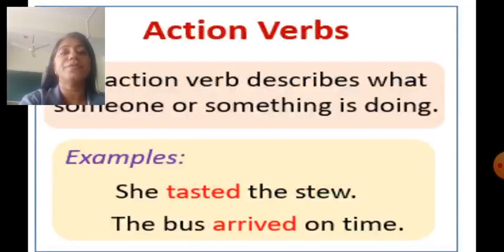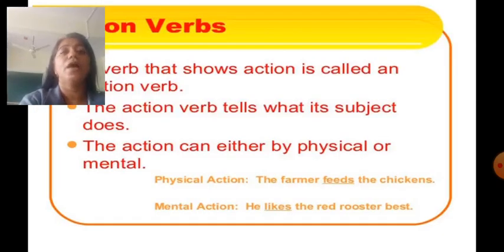An action verb describes what someone or something is doing. For example, she tasted the stew. The bus arrived on time. A verb that shows action is called an action word. The action verb tells what the subject does. The action can either be physical or mental.